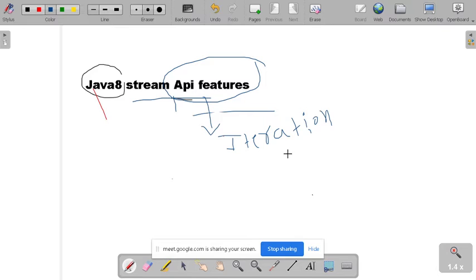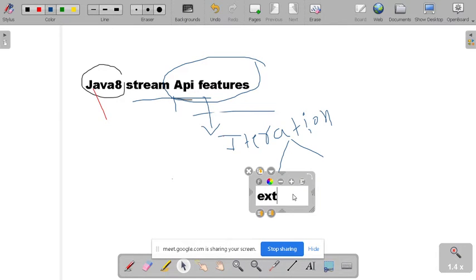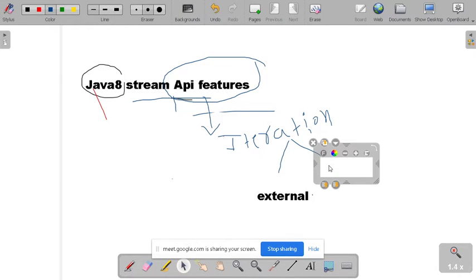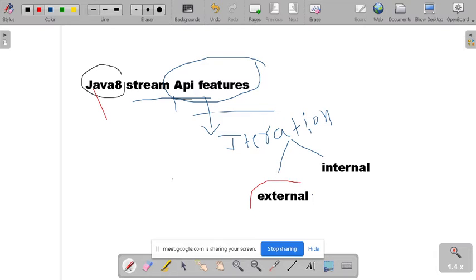So iteration is of two types in the Java 8 version. The stream API features provide two kinds of iteration: one is the external iteration, and the second is the internal iteration.